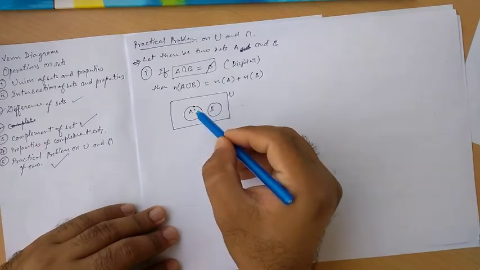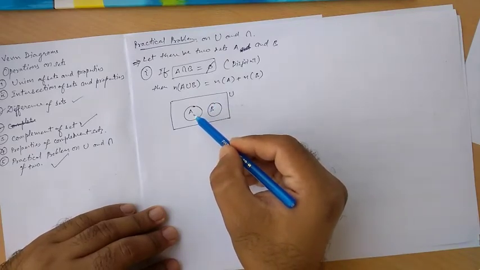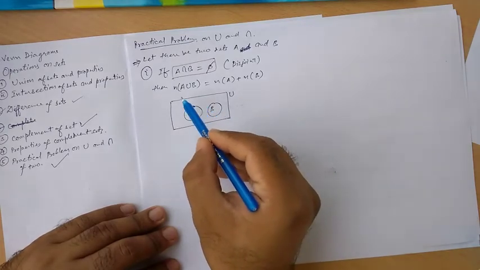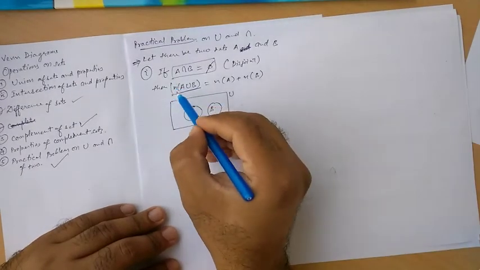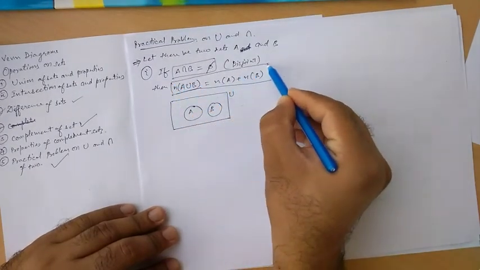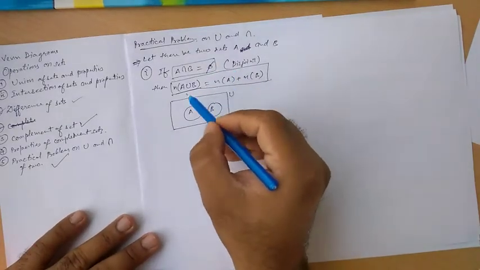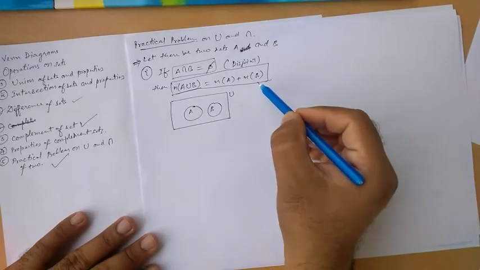So separately we calculate the number of elements in A and B and add these two. So this is a very important formula. If the condition is given as A intersection B is phi, then we have to add these two directly.